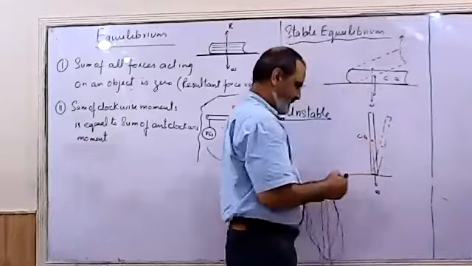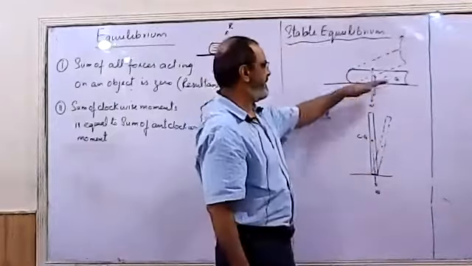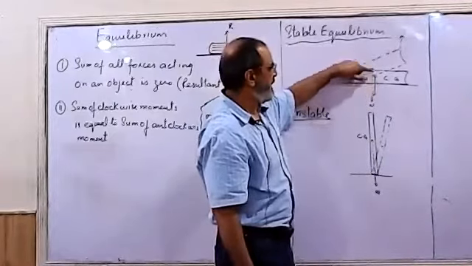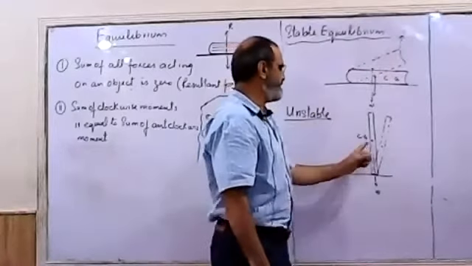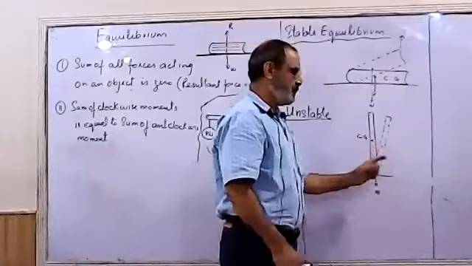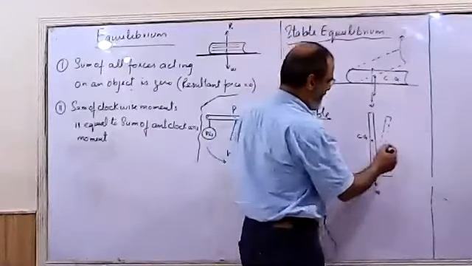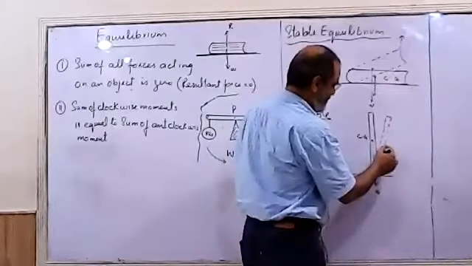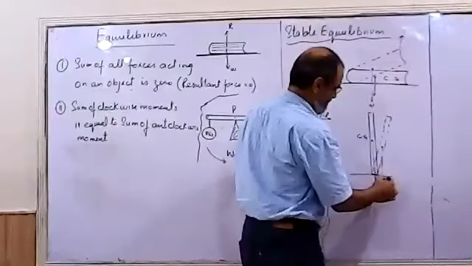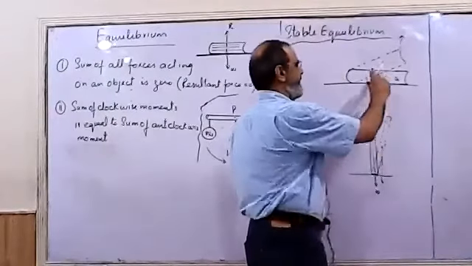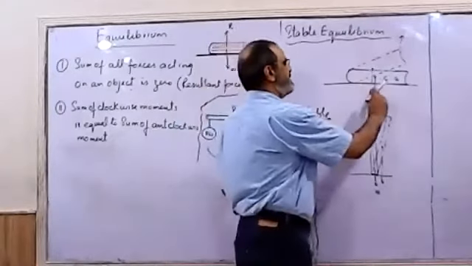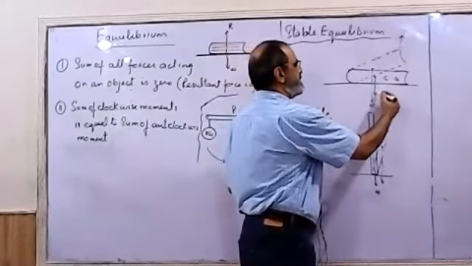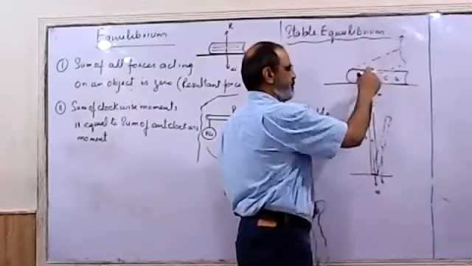As you can see, in the first case, the center of gravity was raised from its position, it goes up. Now in this case, it is lowered from its position. And if I draw again the line of action of weight, the line of action of weight is always acting at the center of gravity. So in the first case, weight was passing through the base in both cases.